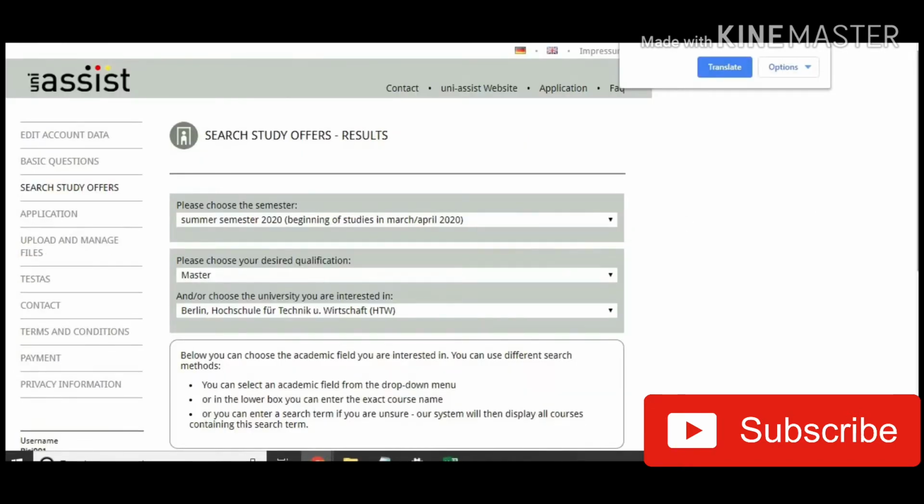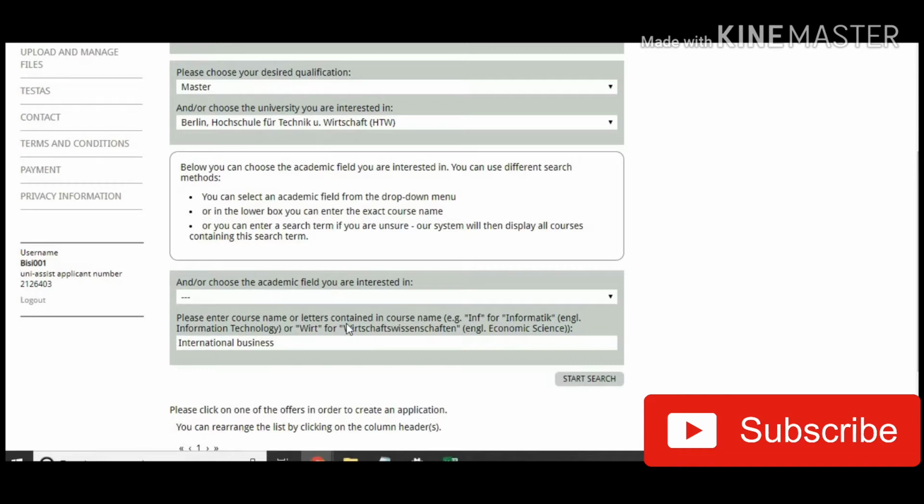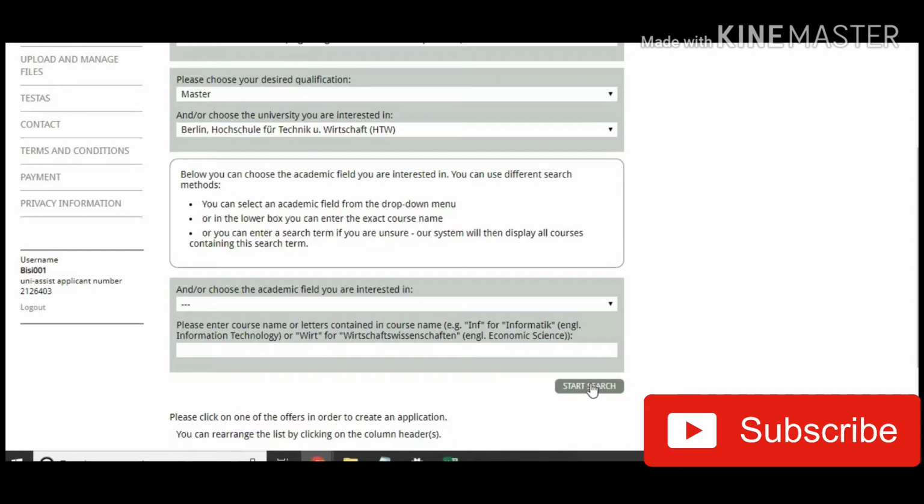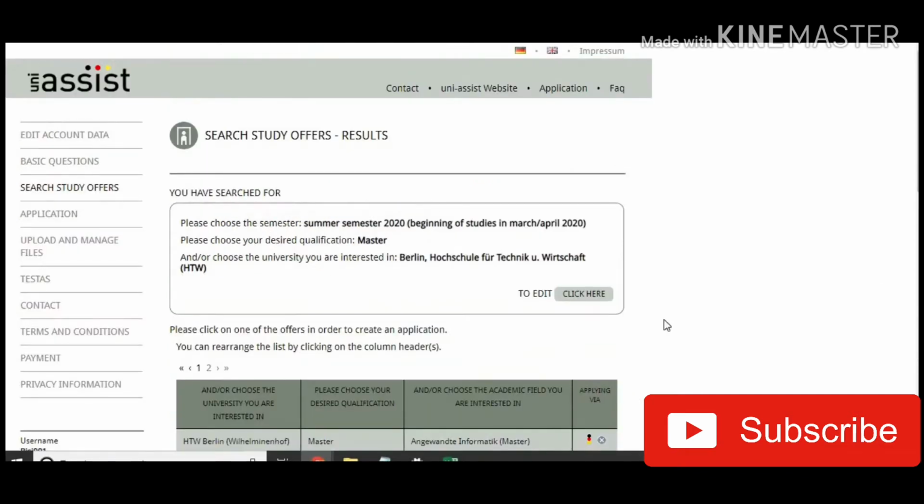One other thing, if you don't know the exact course name, you can just clear this out and just put in the first details, which is the semester, the qualification, and the school, and it brings out all of the degrees from that school, like so.